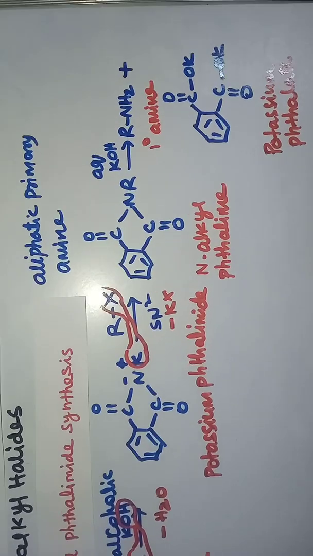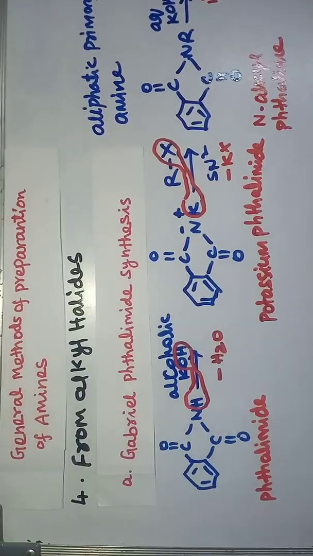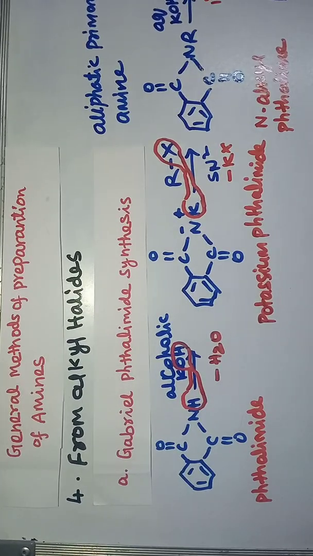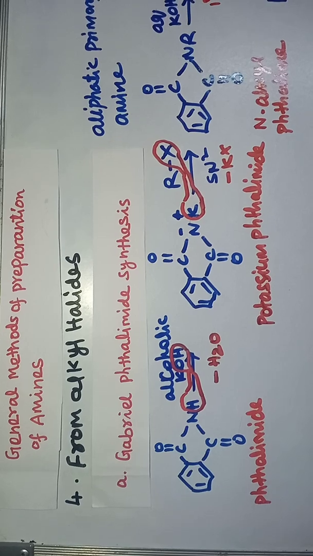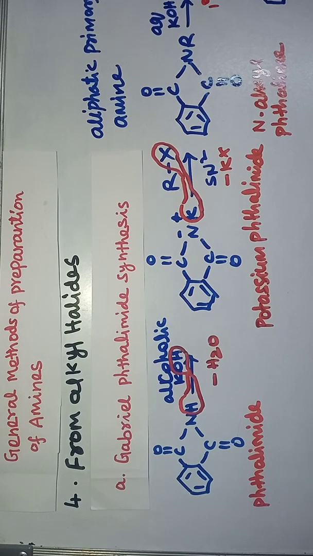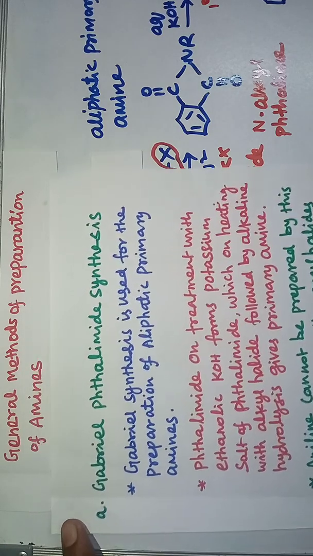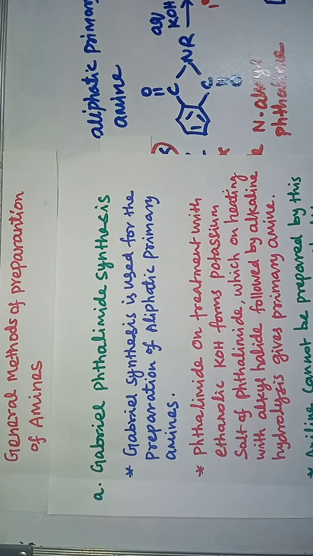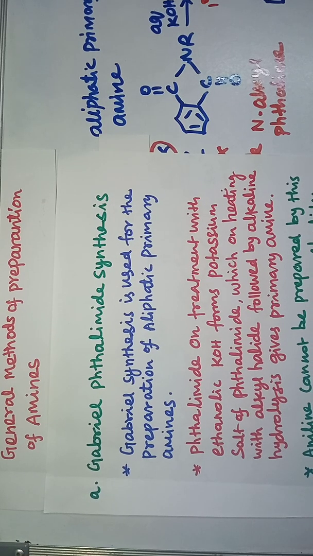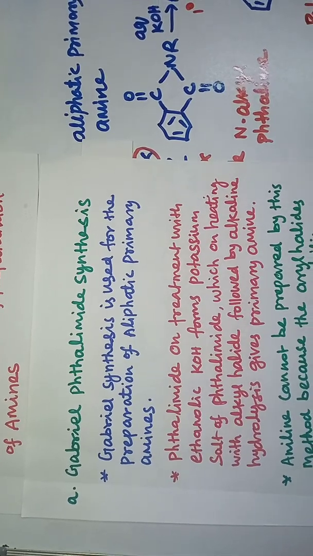In the Gabriel phthalimide synthesis, we can prepare aliphatic primary amines.